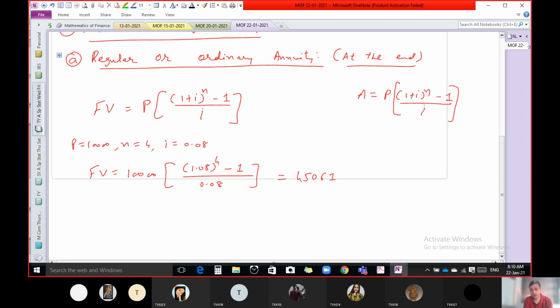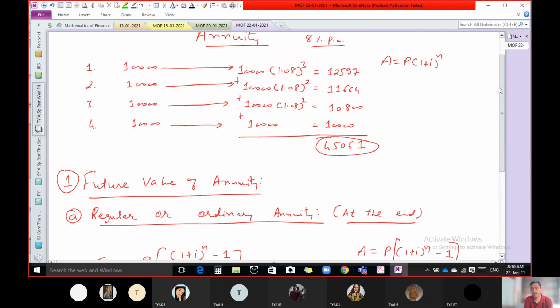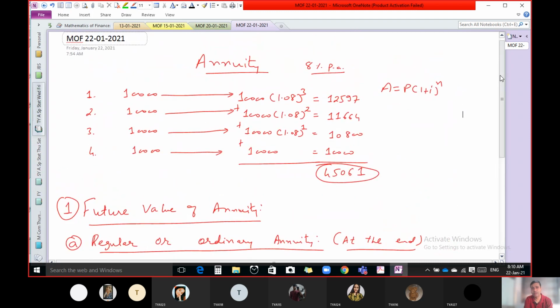Now, instead of investment at the end, if it is investment at the beginning, then how to do the calculation? You can do it with 10,000 into 1.08 raised to 4. You will get the total amount, with interest for 4 years.